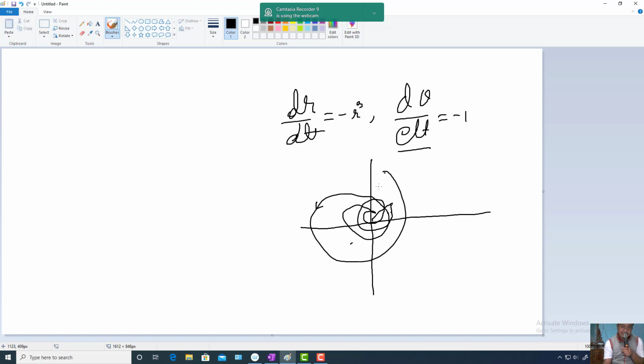So this is the strongly stable case. When theta decreases, r also decreases. So the first nonlinear system is a strongly stable fixed point, because as time tends to infinity, the radius vector tends toward 0, toward the origin. Let us see the second case.